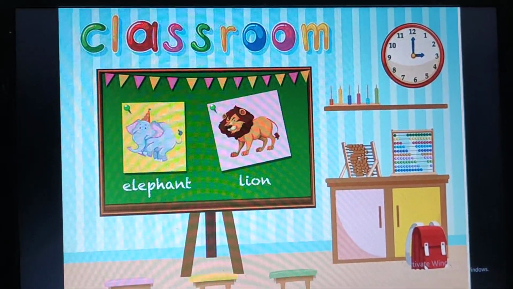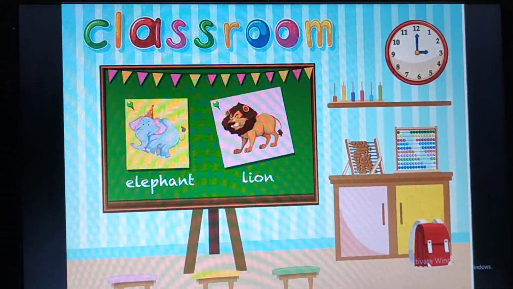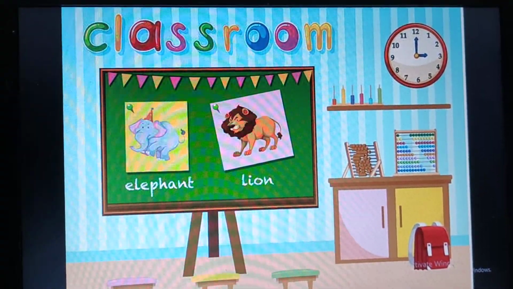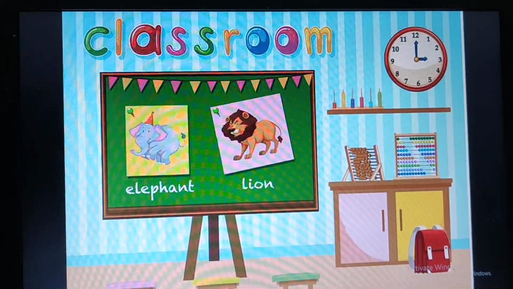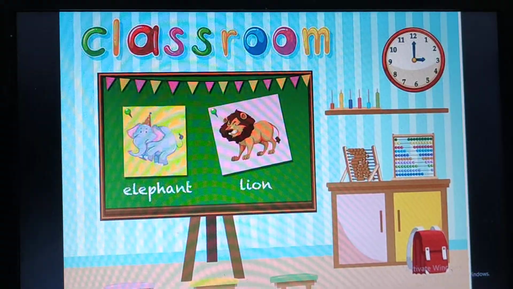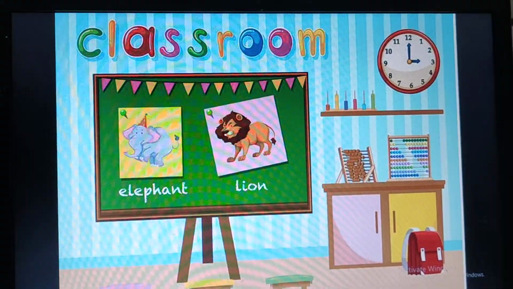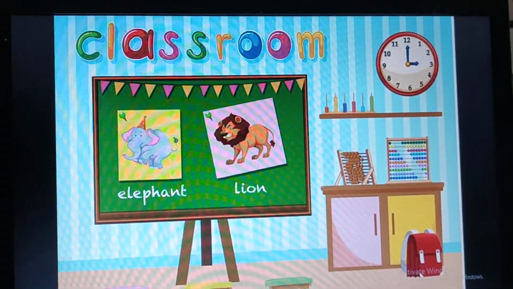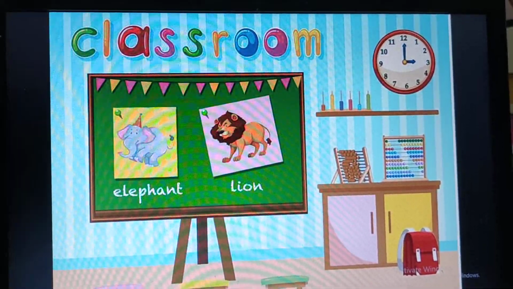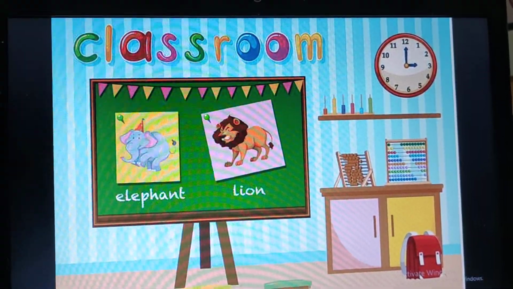Good morning, dear parents. Today I am going to teach a new letter, that is letter I. And the phonic sound of letter I is E, as in injection, in the box, insects, etc. You may find some words which are written with letter I, like ice cream, ice, iron.